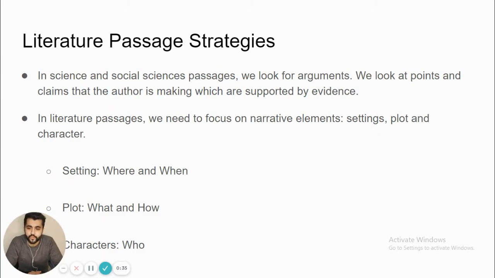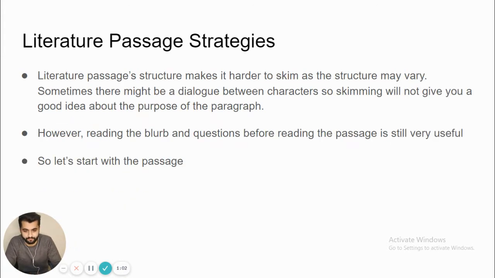Okay. So in science and social sciences passages, we look for arguments, right? We look for claims and arguments and the evidence and reasoning that back up those claims and arguments. In literature passages, we need to focus on narrative elements like settings, plot, and character. Setting is where and when, plot is what and how, and the characters are the who. These three things are super important when you are going through this passage.